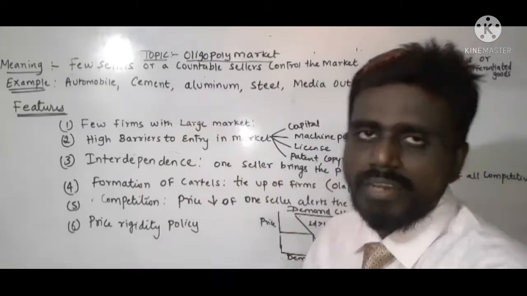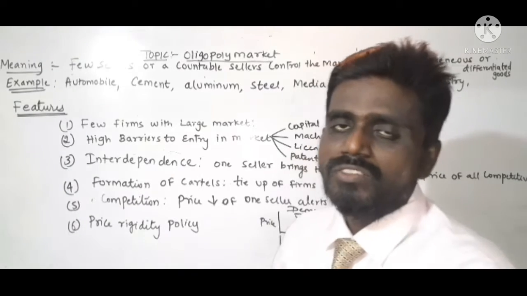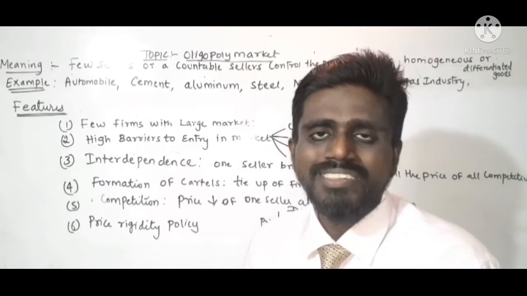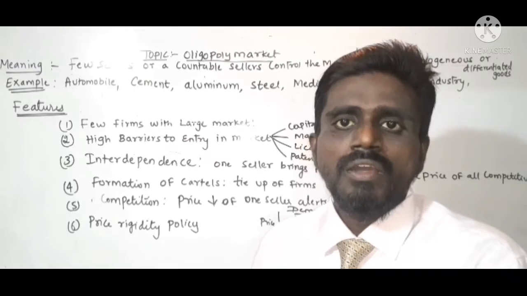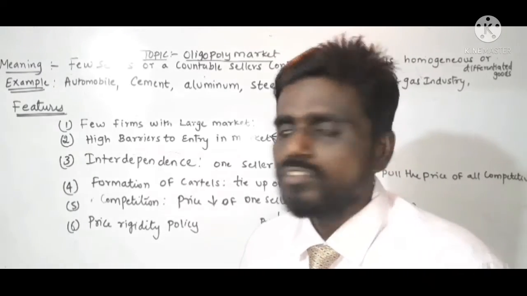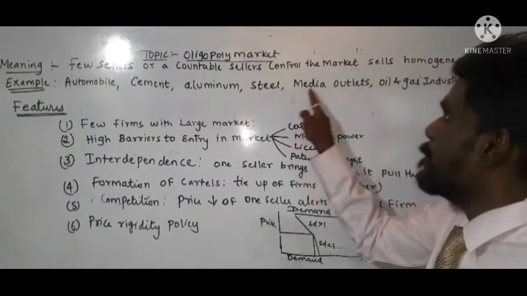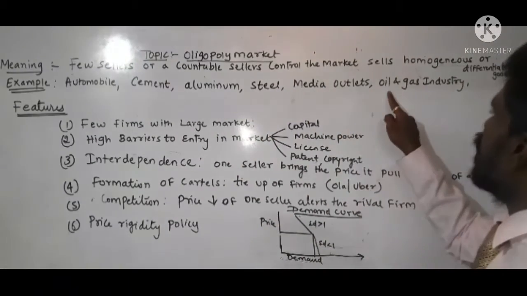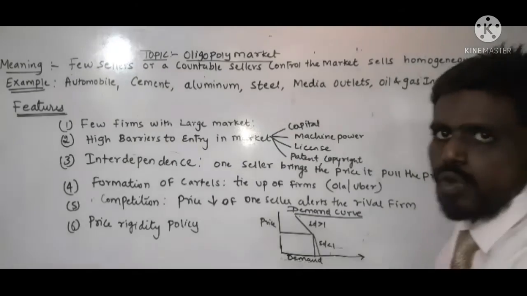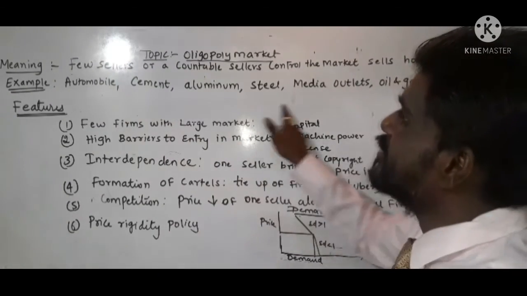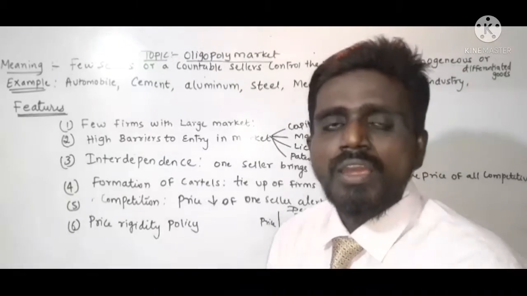Then cement industries. There are various brands of cement available, Ambuja cement, Birla cement and so on. Then aluminium industries, steel industries, media outlets, oil and gas industries and so on. These are the various examples of oligopoly market.